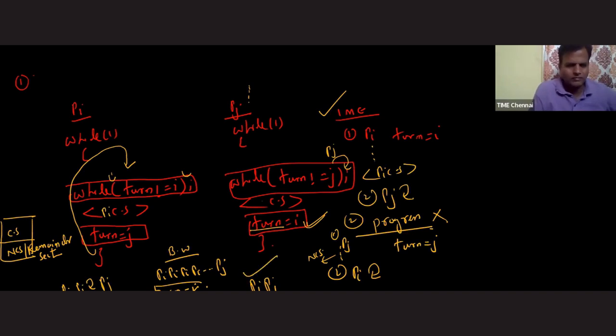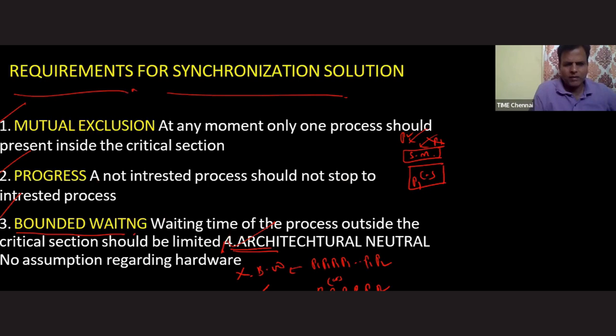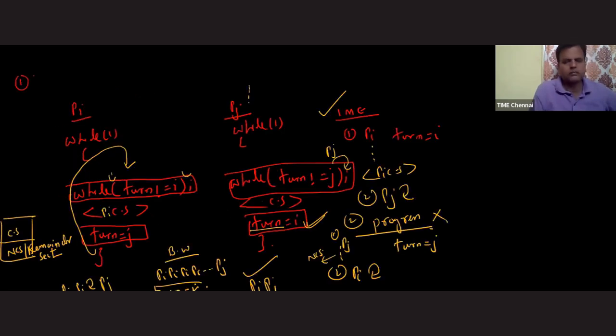Just as I said. Okay, so next one. Process PI and PJ, it is over.